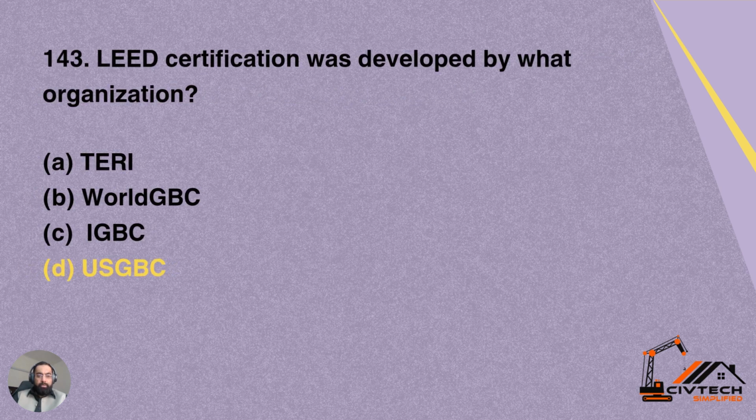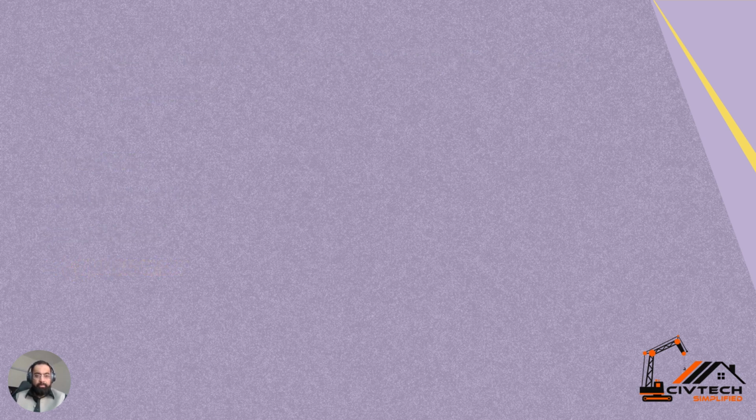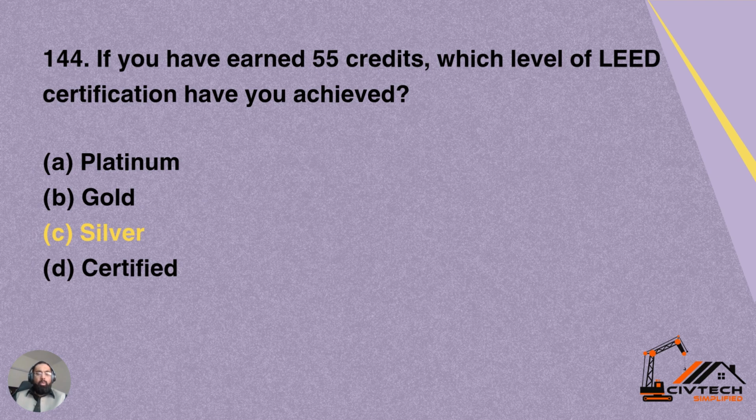143. LEED certification was developed by what organization? So which organization was responsible for giving the LEED certifications? Number A, TERI; number B, World GBC; C, IGBC; option D, US GBC. So LEED is the US certification. Its organization is US GBC, US Green Building Council. Option D is correct for this question.